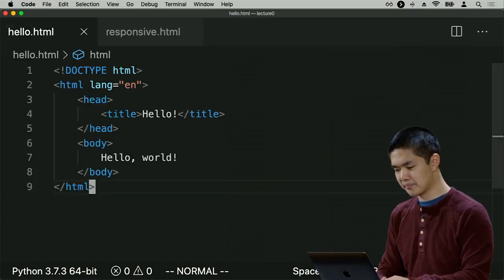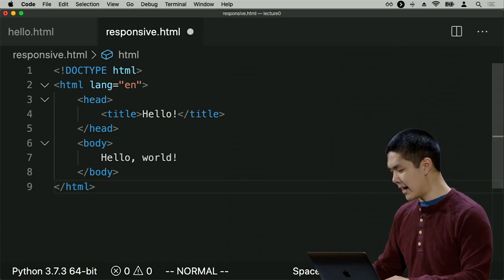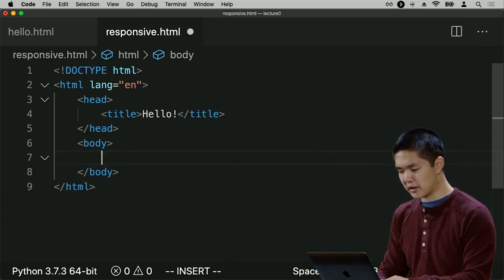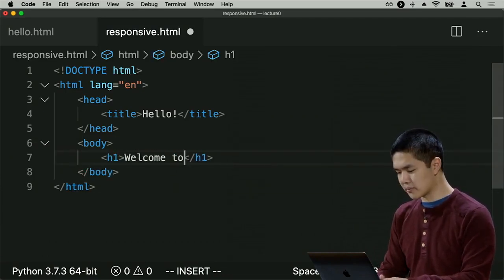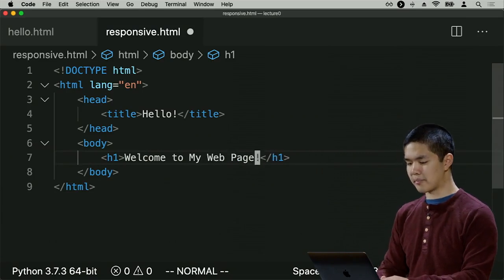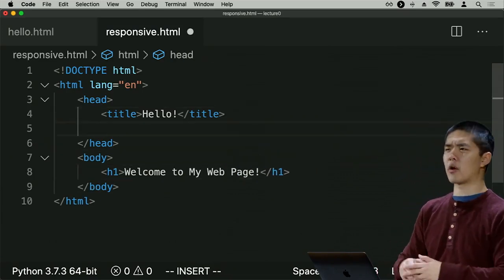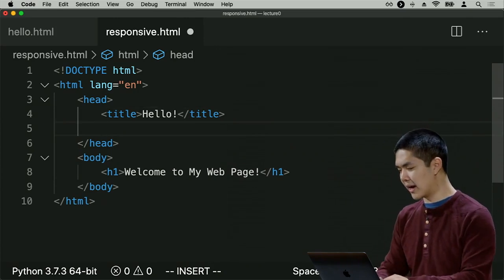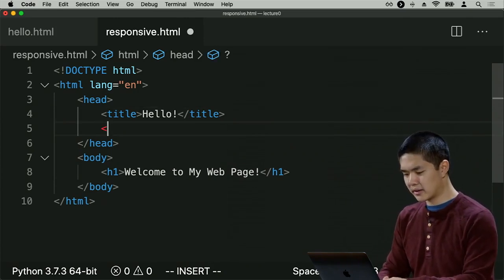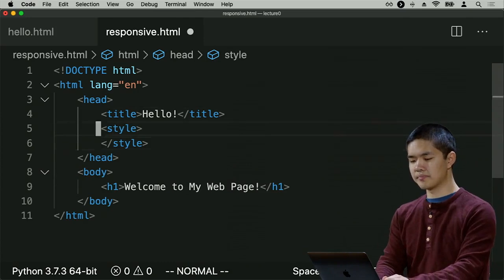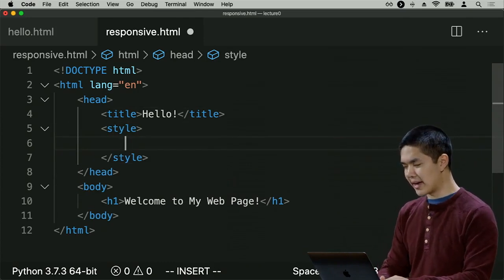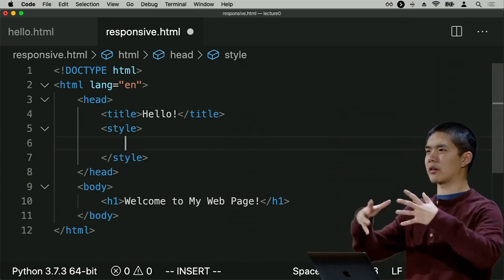So I'll go ahead and open a new file that I'll call responsive.html, because we're going to try and build a responsive web page now. And now I'll go ahead and inside the body of my page just include a big heading that says, welcome to my web page, for example. And just to demonstrate what you can do now with responsive design, let me add a style tag here, where I want to say that if the size of the screen is a certain width,